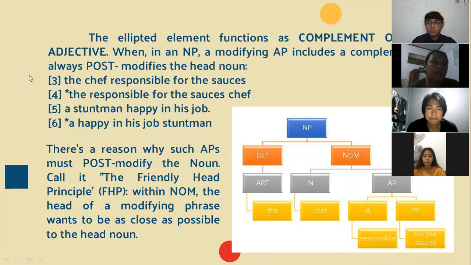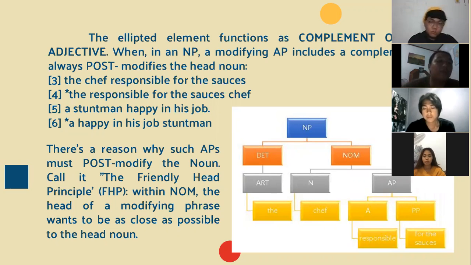The elliptic element functions as complement of the adjective. When in a noun phrase, a modifying AP includes a complement, it always post-modifies the head noun. For example: the chef responsible for the sauce. Four, the responsible for the sauce chef. Five, a stuntman happy in his job. Six, a happy in his job stuntman. You can see the asterisk marker for number three in the right below.